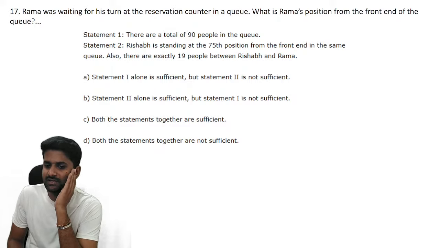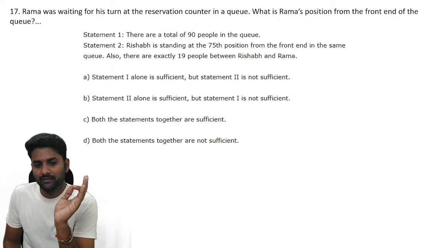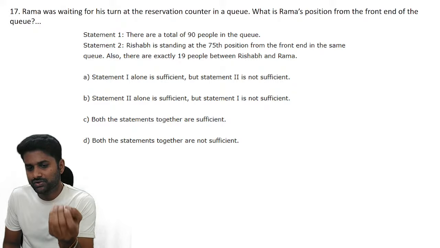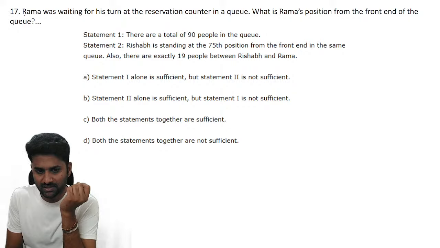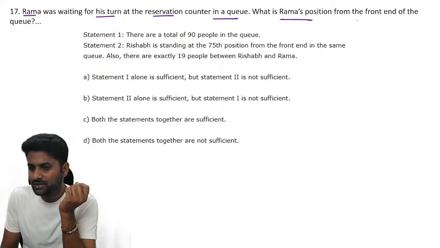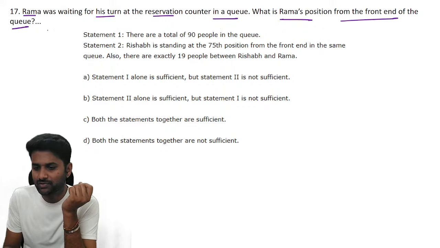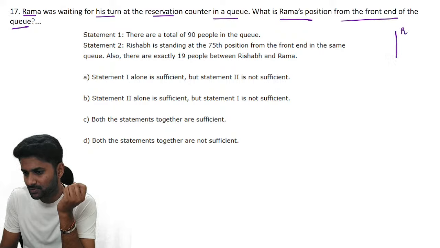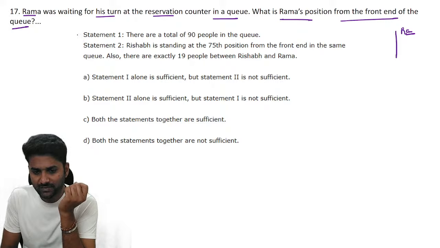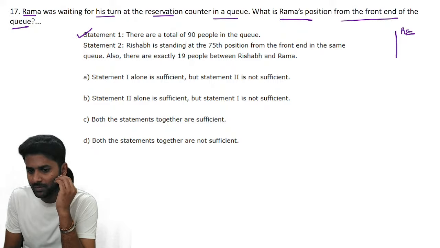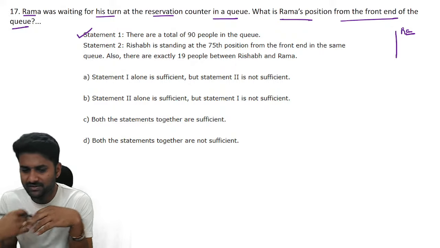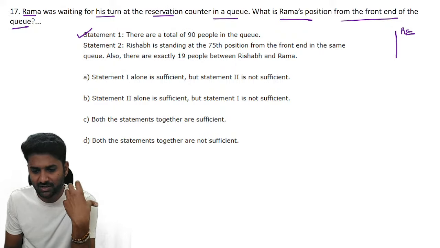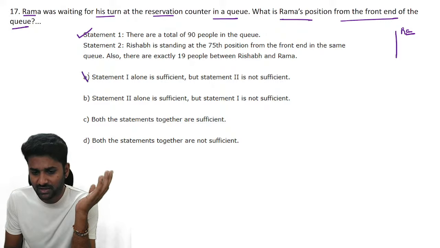Data sufficiency is all about whether I can solve this question through the given data or not. We just verify in this way. Now the information says that Rama was waiting in his turn at the reservation counter in a queue. We need to identify Rama's position from the front end of the queue. First statement, if you take it alone, total number of 90 people. Out of 90 people, can I say Rama's position? That's why statement 1 is not at all sufficient, guys.